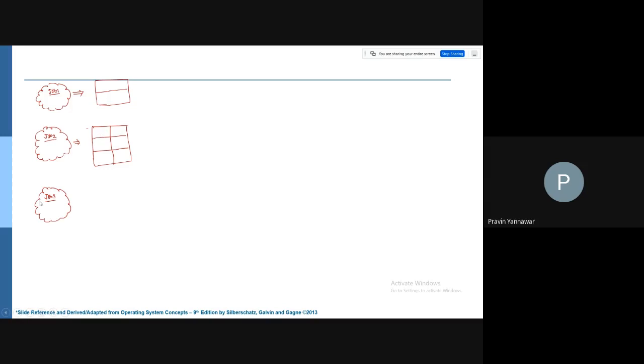Okay, so it is being divided into 3 pages. Then you have this particular job, which has, say, one page.